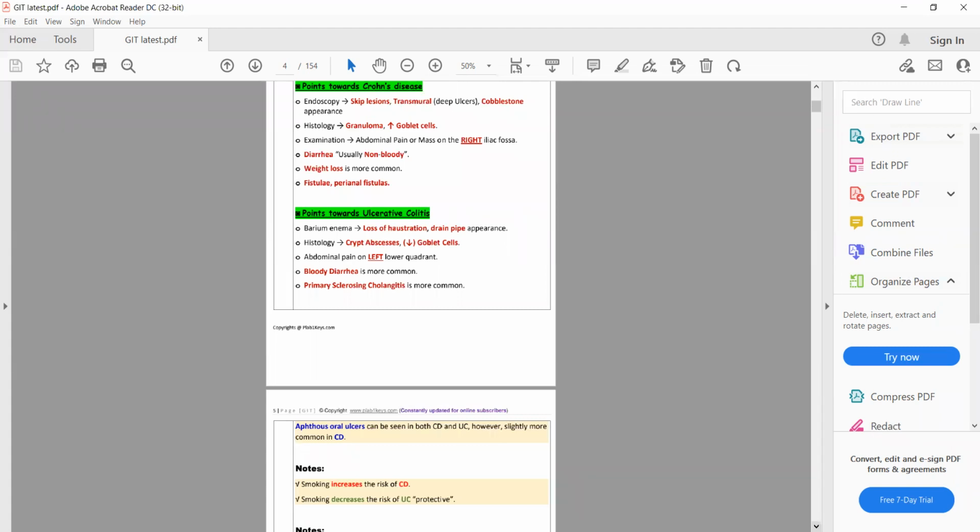Some of you may remember there was an MCQ in the November PLAB 1 regarding a scenario which was confusing. Students were confused between Crohn disease and ulcerative colitis. Inflammatory bowel disease is a favorite topic of PLAB 1. There is always one or two questions from this topic.